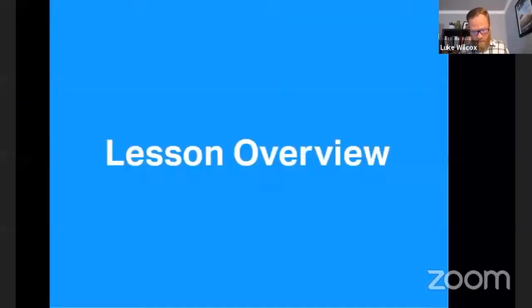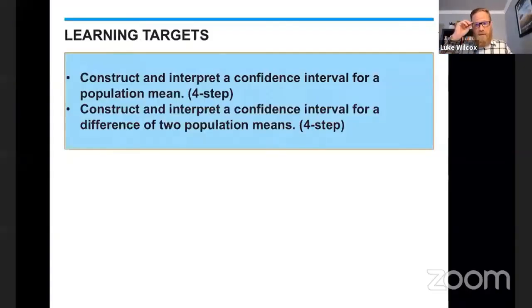This is where I give you the learning targets for the day, and they are very straightforward here. There are 2 of them, okay? And both of them are about constructing and interpreting confidence intervals. But you'll notice that the first one is to construct and interpret a confidence interval for a population mean, and I'm talking about one mean there. Whereas the second learning target is a confidence interval for the difference of 2 population means.